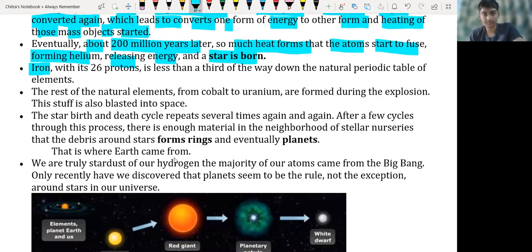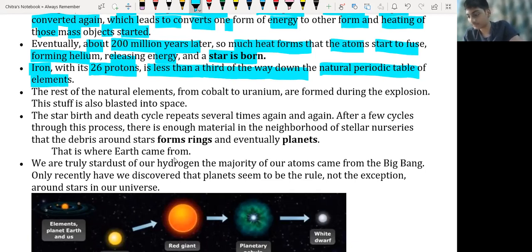Okay. Now we'll discuss a very important concept about iron. We know iron, which is nothing but ferrous, has 26 protons and 26 neutrons. So we can say 26 hydrogen atoms combine and form iron. In iron there are 26 protons, so its mass becomes very large compared to hydrogen and helium. In our modern periodic table it is number 26, less than a third of the way down the periodic table of the elements.